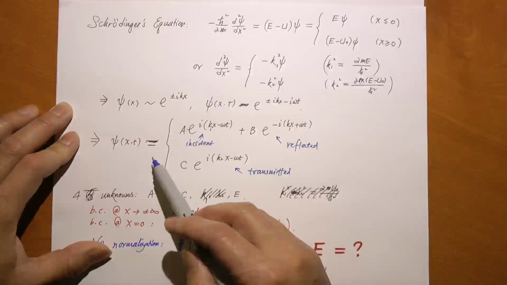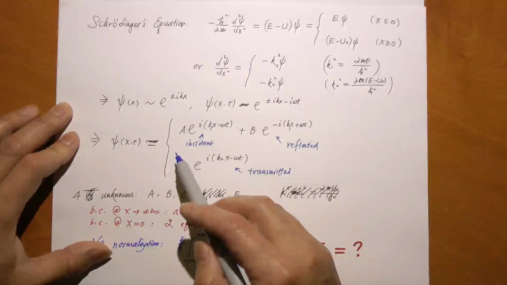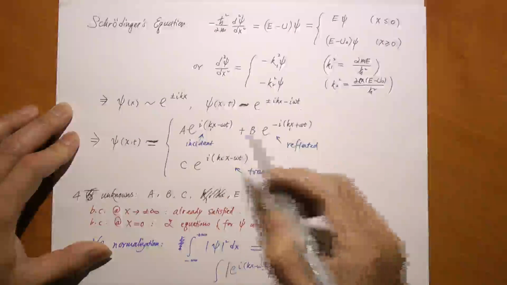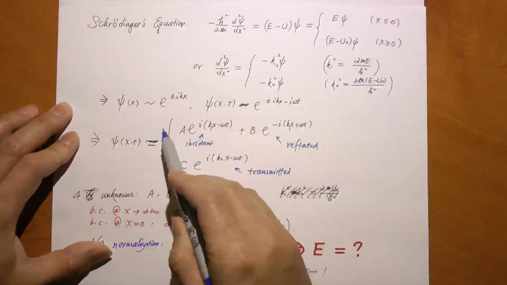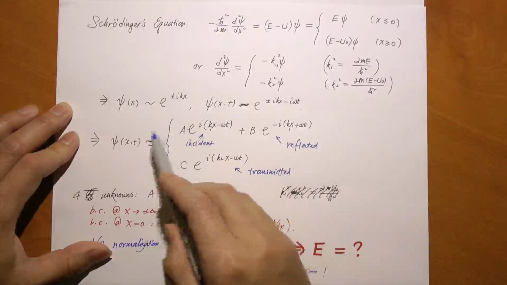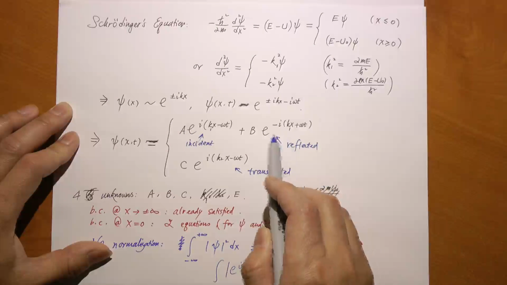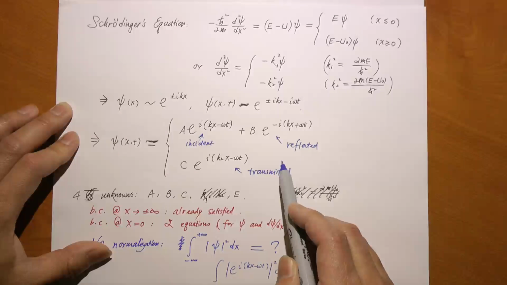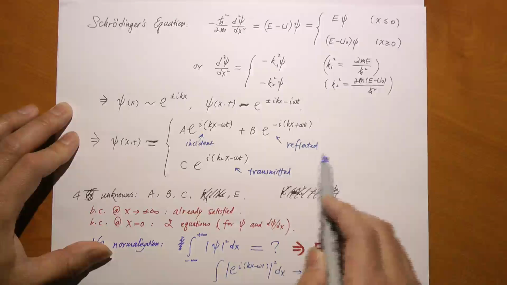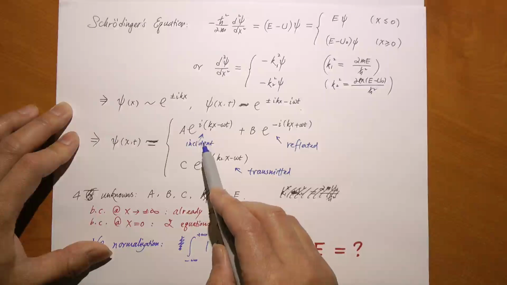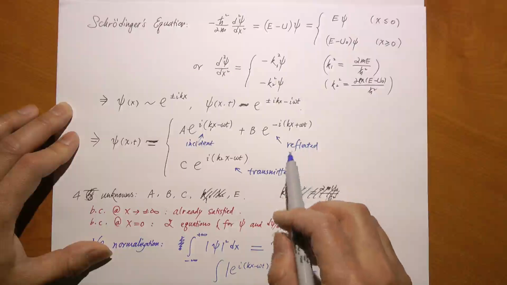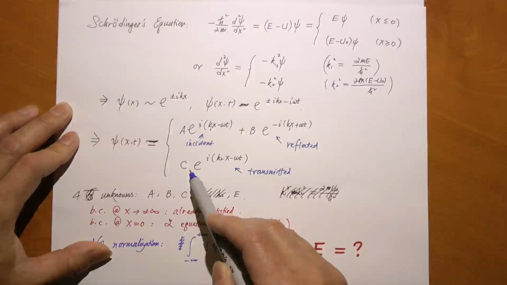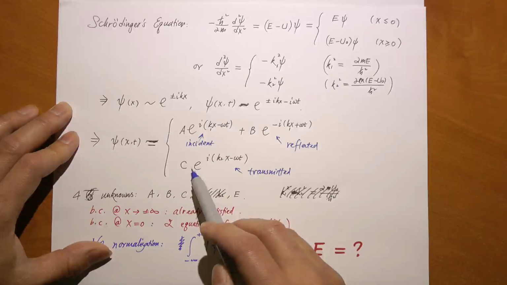Now, I need to satisfy the boundary conditions at x equals positive and negative infinity. And again, that means that there's a wave coming in at negative infinity, and the wave gets reflected at x equal to 0, and only the wave gets transmitted after x gets greater than 0. There's no reflection anymore. So you have the incident wave, a reflected wave, and then a transmitted wave. Okay, there are three coefficients here, A, B, and C, reflecting the amplitudes.